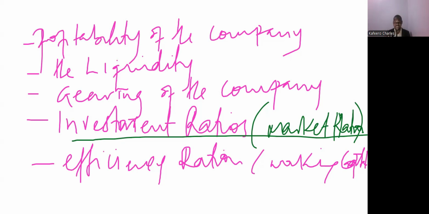But that doesn't mean the examiner can't ask about it, because he knows you studied these things on level 2. That's why these papers are interlinking. They also have exemptions: you can't do financial management and at the same time do advanced financial management. It is impossible. They don't allow it. Just the same way you can't do taxation on level 2 and at the same time be doing advanced taxation,